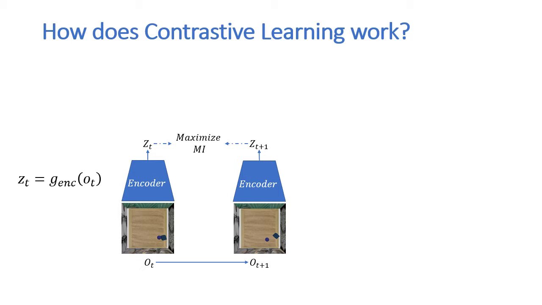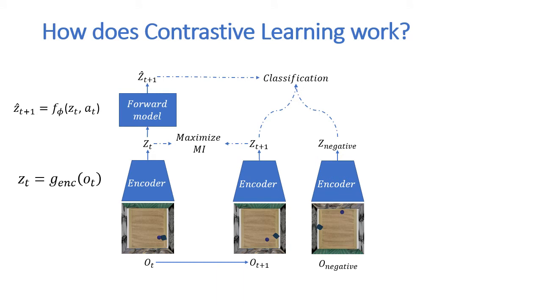To do so, we jointly train a forward model, F, that predicts the future in latent space and use the prediction to classify and distinguish between the positive future, Z at time t plus 1, and random negative samples that are drawn from different times or episodes.